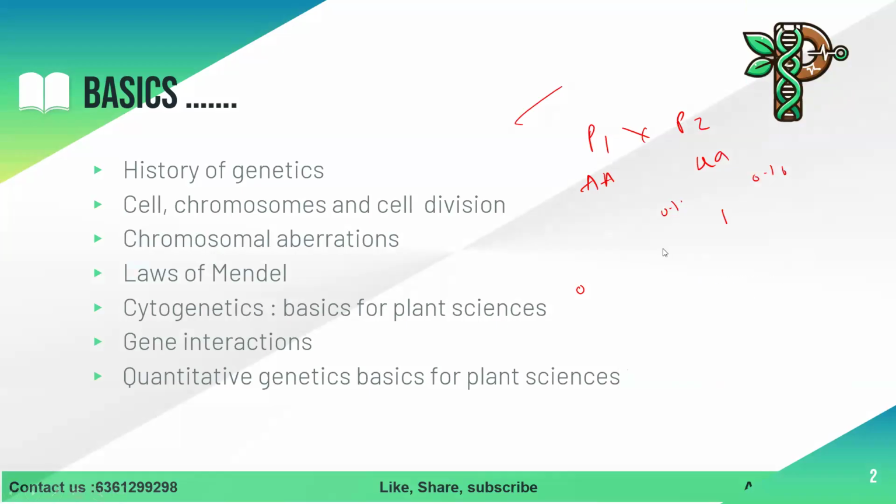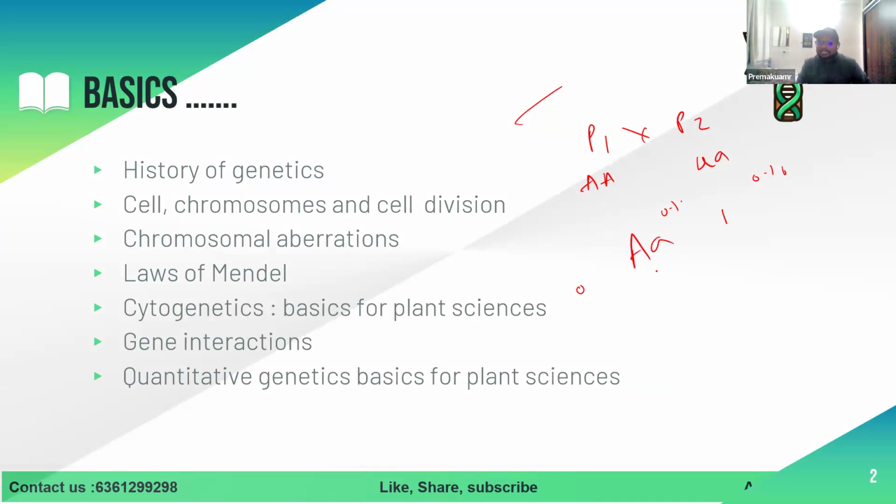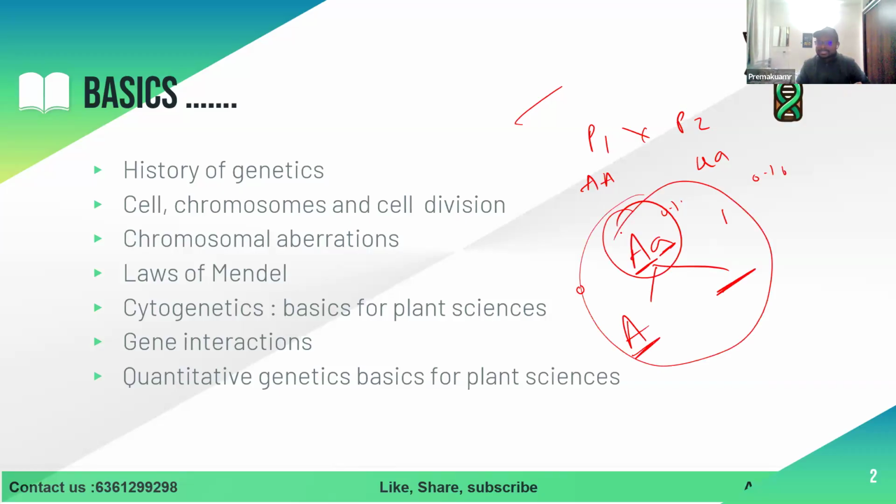Sir, why is the disjunction of the X chromosome not an exception to the law of segregation? How can we explain that? Mendel is telling that when there is a heterozygous condition, the alleles are separated. The alleles present in the heterozygous condition go into separate gametes. This is the only thing he said. He did not say anything about an extra chromosome. Even so, at disjunction the alleles will separate only, and they will go into different gametes. XX will go to one gamete, and another gamete will not get anything.